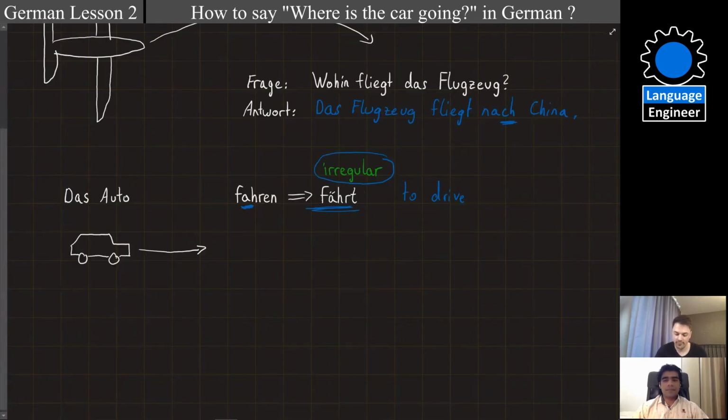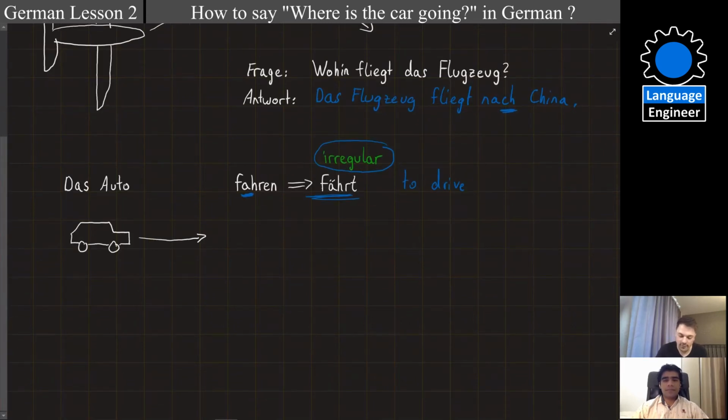Okay? So the question is, Frage. The question is, wohin? And then we use the third person for the verb, which is fährt, because we are talking about the car. And here we use the singular of car, which is das Auto.